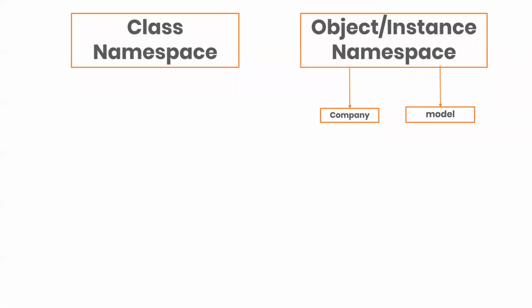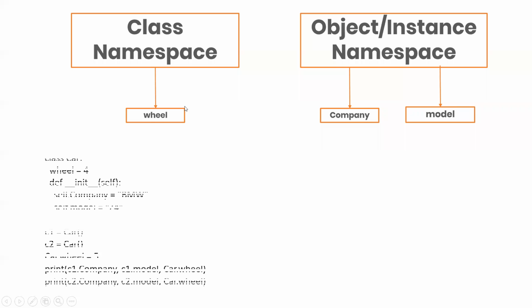It was the object or the instance namespace. As it was an instance variable, it is an instance namespace, and it varies with the object, so it is called the object namespace. Now what was the wheel? Wheel was the class namespace. So we need to understand how to edit the class namespace.